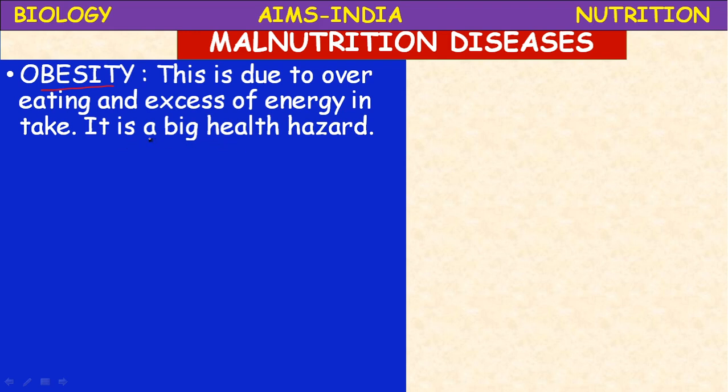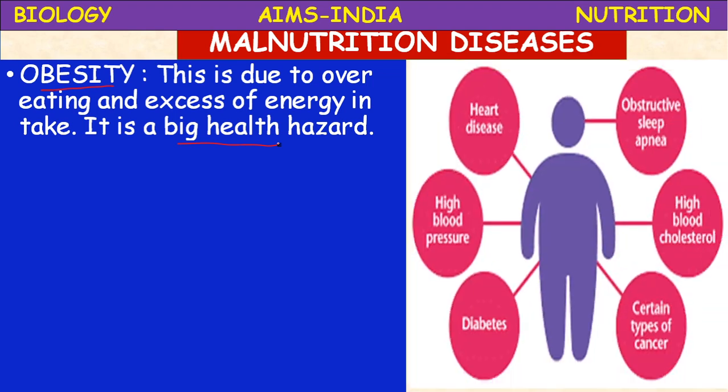It is a big health hazard. See how many problems arise. Heart problems, obstructive sleep apnea, sleeplessness, restlessness, high BP, cholesterol,